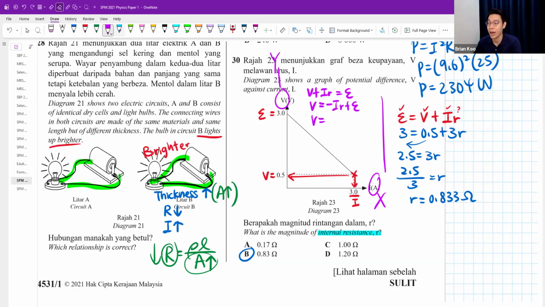But instead of negative IR, I'm going to write it as negative R times I. Same thing. The reason I do this is because V is my y-axis, I is my x-axis, and negative R is my gradient. The e.m.f is indeed the y-intercept, which is what we talked about earlier. Which is why I said a lot of students would know that negative R is the gradient.